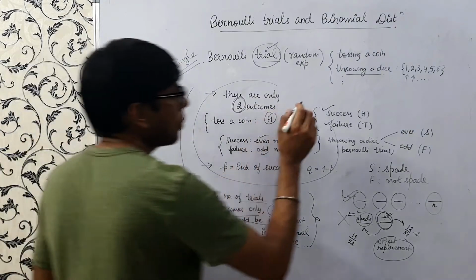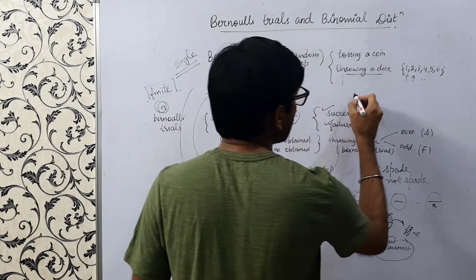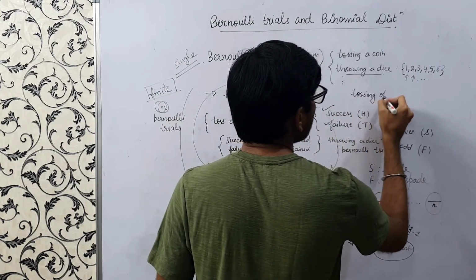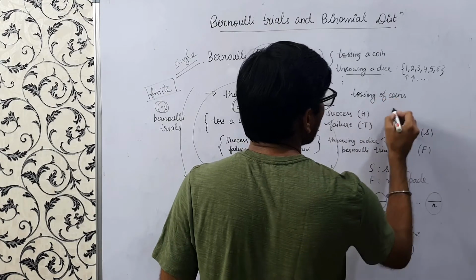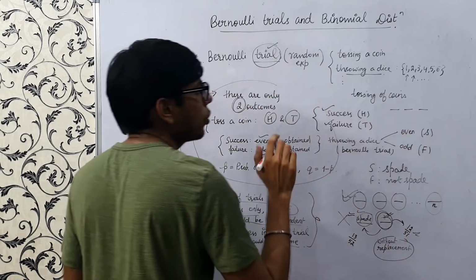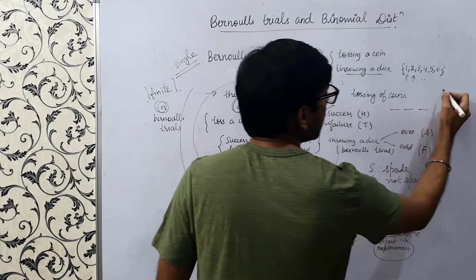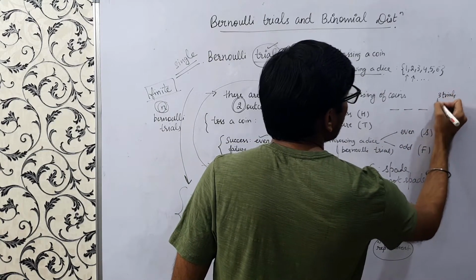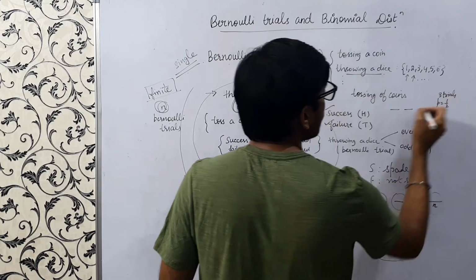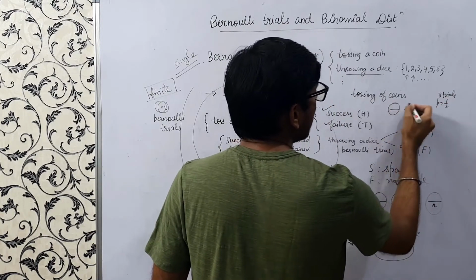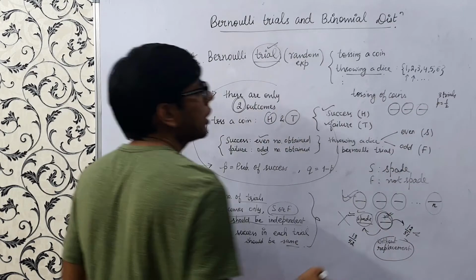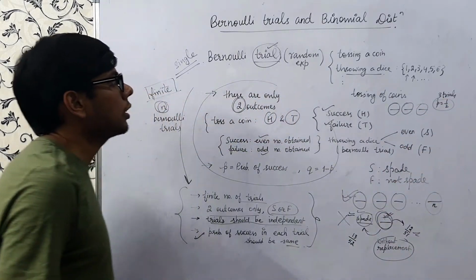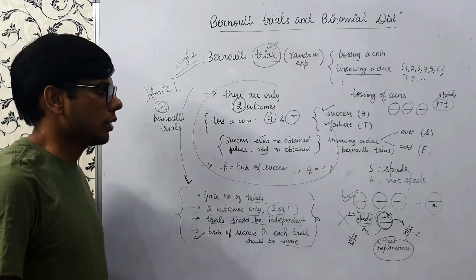A simple example of Bernoulli trials is tossing coins. Suppose I toss a coin 3 times. So there are 3 trials with p equals half, and each time our success is the head. Each time I toss, the probability of success is this p, half. So these are Bernoulli trials.